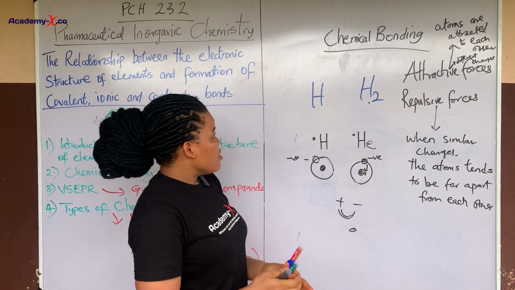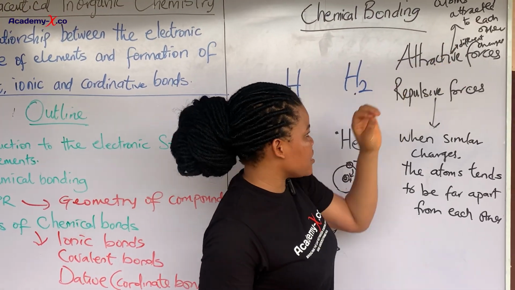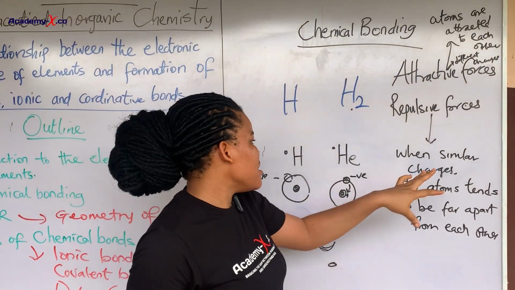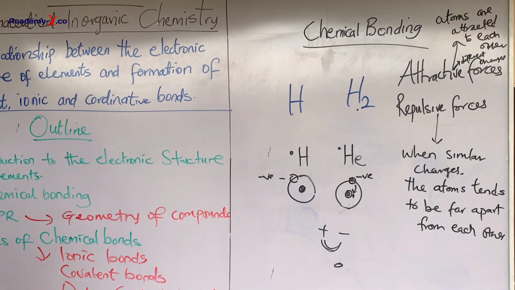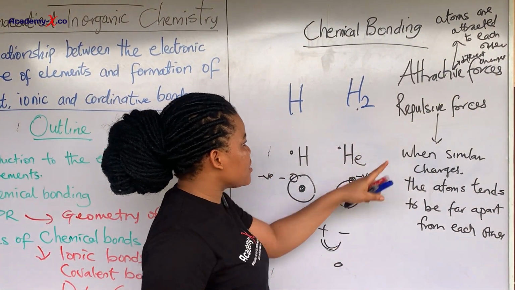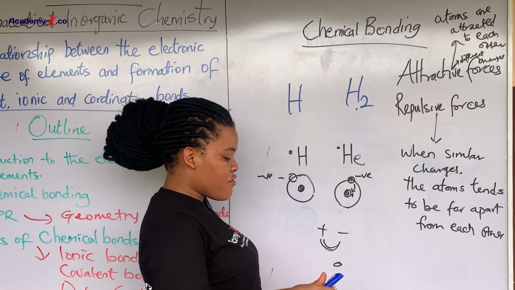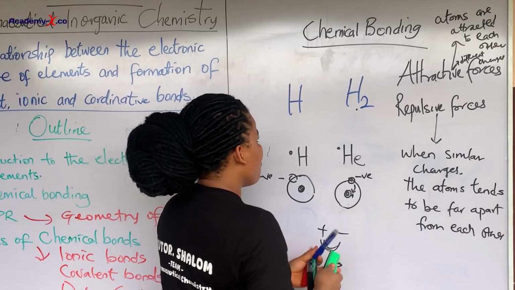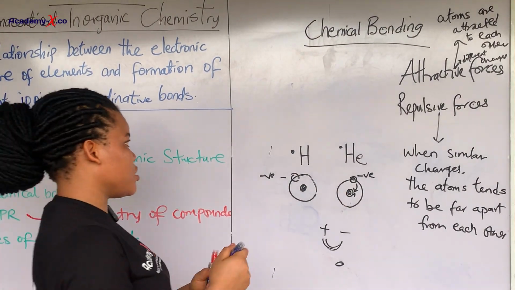So now, when the attractive forces in a compound are equal to the repulsive forces, that is when there is an equality between the attractive forces and the repulsive forces, and that will give rise to what we know as equilibrium distance. Please note this, it's a very important question.